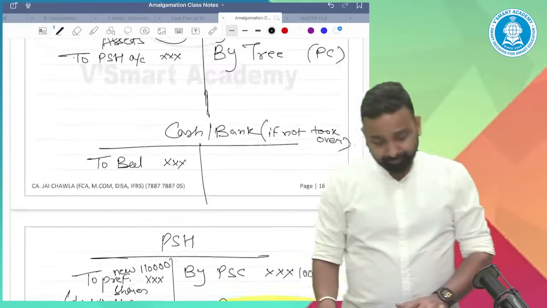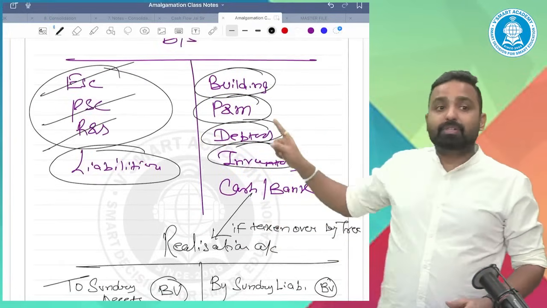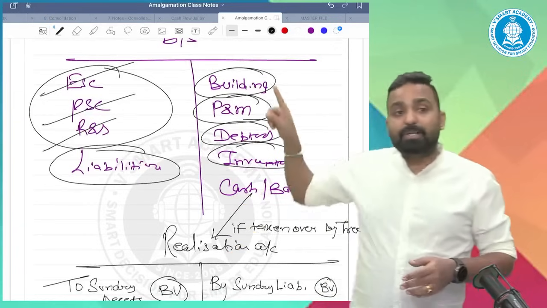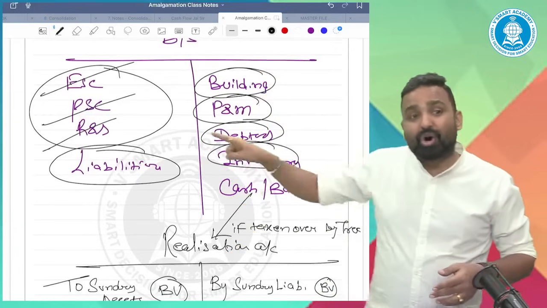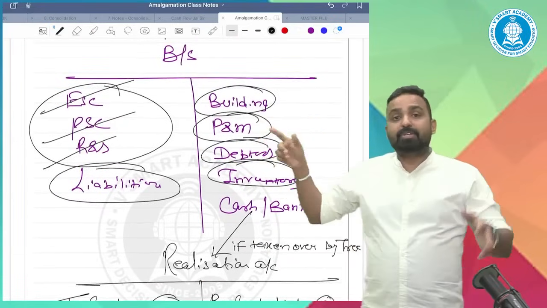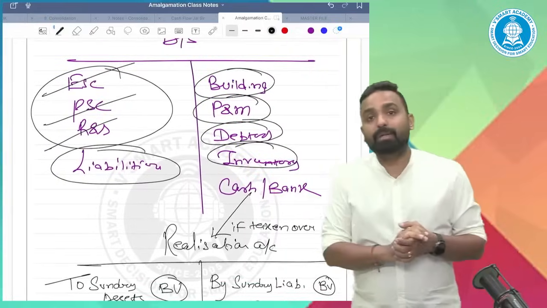Now, maybe apart from cash, some other assets or liabilities may not be taken over, but you transferred all assets and liabilities to realization account. Maybe the plant and machinery not taken over. Maybe the liabilities not taken over. It could happen.